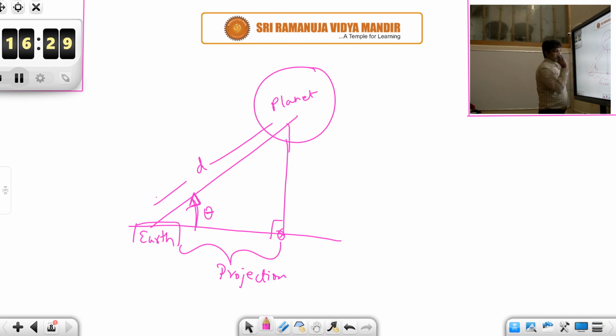So with the knowledge of the angle theta and the projection, we can find the planetary distance. This is a very important application. In fact, to know the distances of all planetary objects, they use the method of projections. There are innumerable applications for why angles are necessary. Okay students, with this basics we can proceed with the chapter.